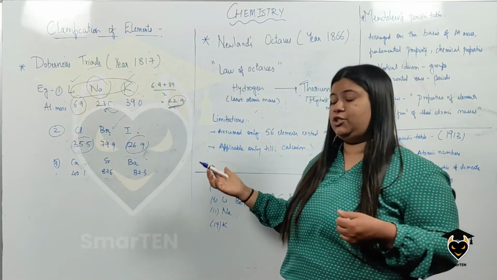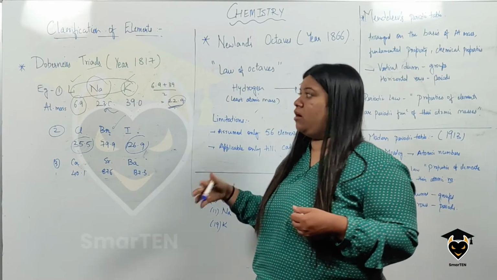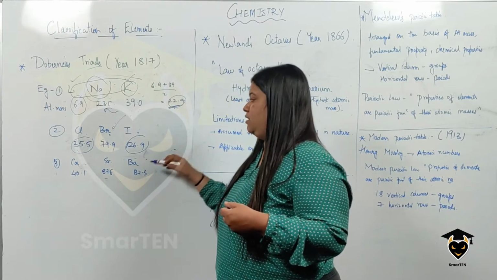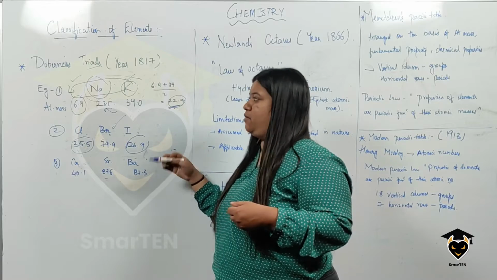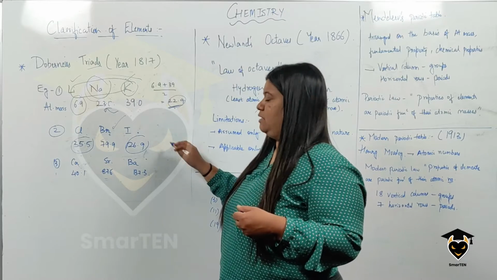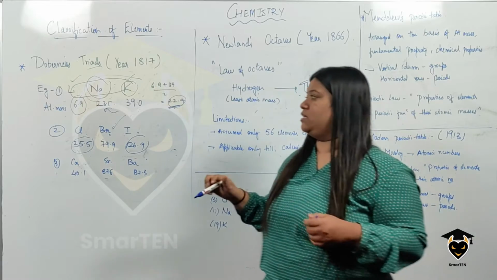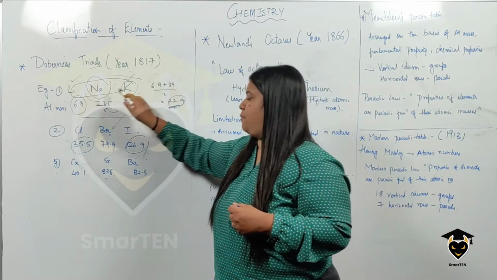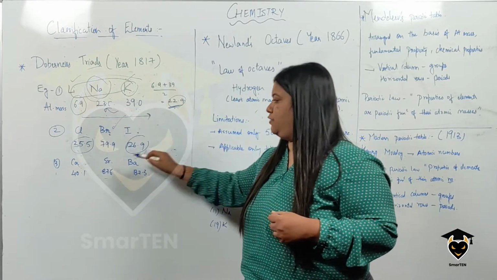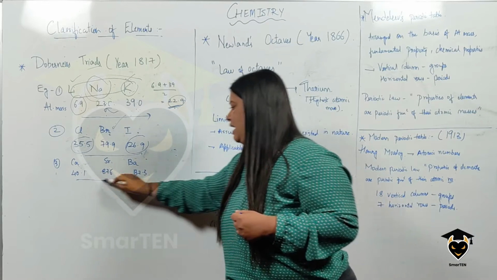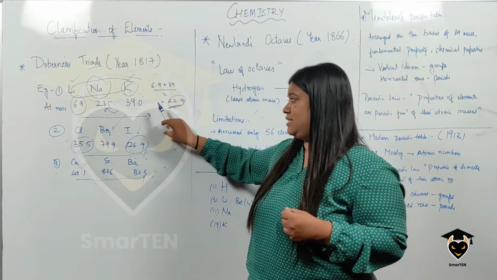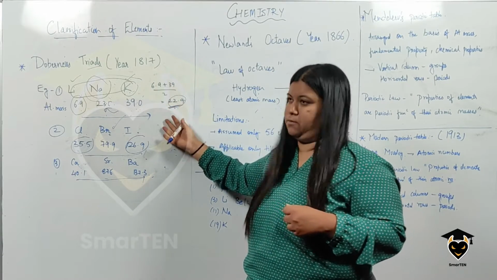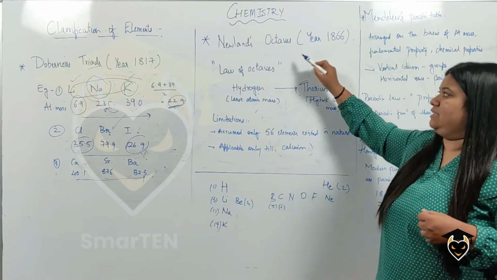The major limitation or drawback was that he could not arrange all of the elements known during that time into triads because they didn't satisfy his rule. So this was a major limitation. The major thing we need to know is that he arranged them in increasing order of atomic mass. You see here, lithium, sodium, potassium: 6.9, 23, 39. All of his triads were increasing in atomic mass. Because of this limitation, people couldn't accept his proposal. After Dobereiner, the scientist Newlands came.